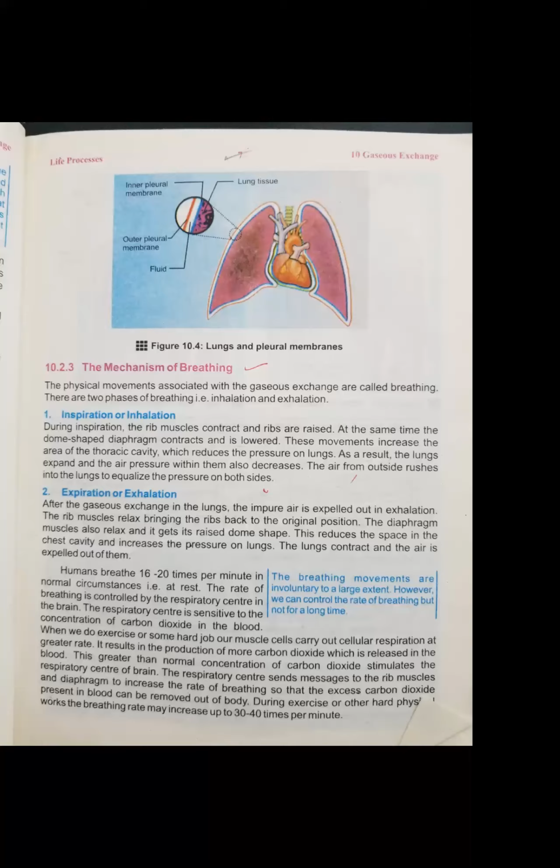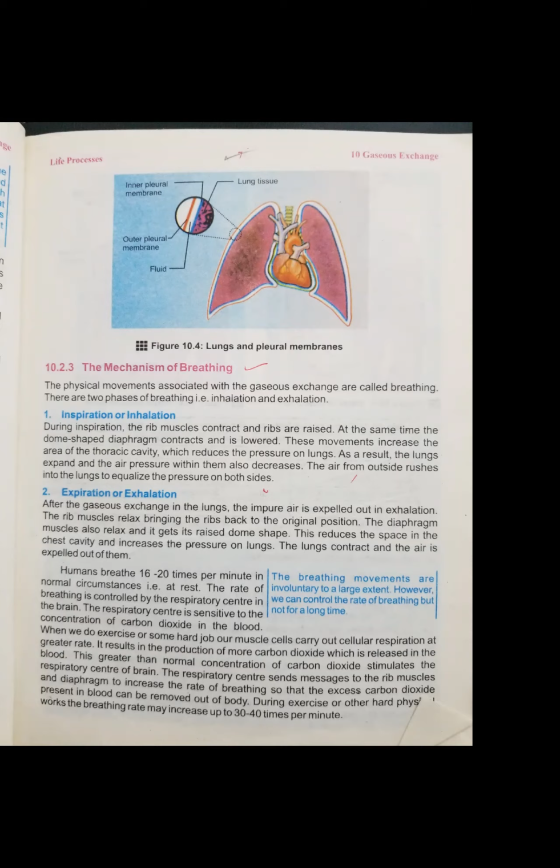When we do exercise or some hard job, our muscle cells carry out cellular respiration. We also know this reality when we are doing hard exercise, when we are running very fast, at that time our cells begin to respire and our body needs a lot of energy. So how do we get this energy? We get this energy from the energy which is stored in our cells in the form of ATP molecules. I have discussed ATP molecules with you in a class 9 chapter. ATP molecules are energy molecules, which are called adenosine triphosphate.